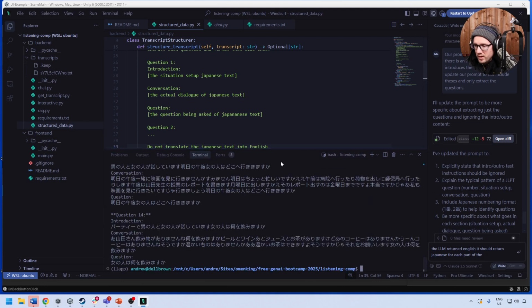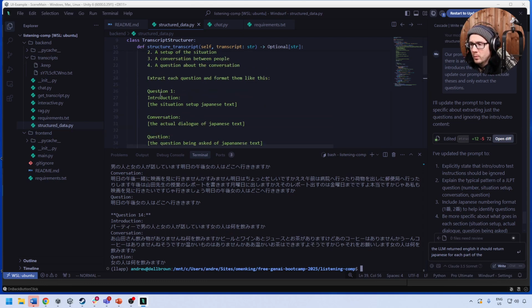And so now we have this, but notice there was a bit of inconsistency. So we have the question. Well, the question's fine here. But we don't tell it to format the question like this. Right? So that's a bit confusing.